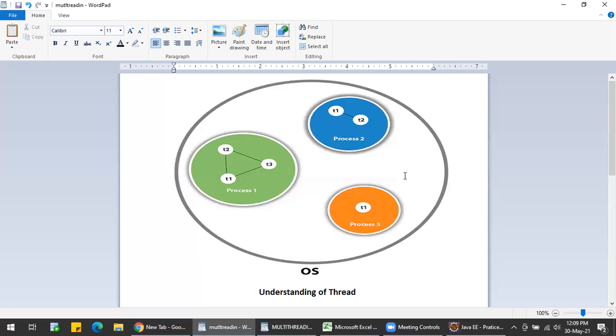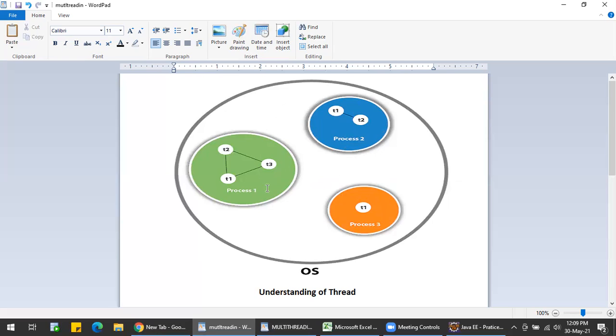In other words, each process allocates a separate memory area. That is the drawback of process-based multitasking. I will explain in the same diagram, because you can consider this as process-based multitasking. Here each process has some memory storage of its own.